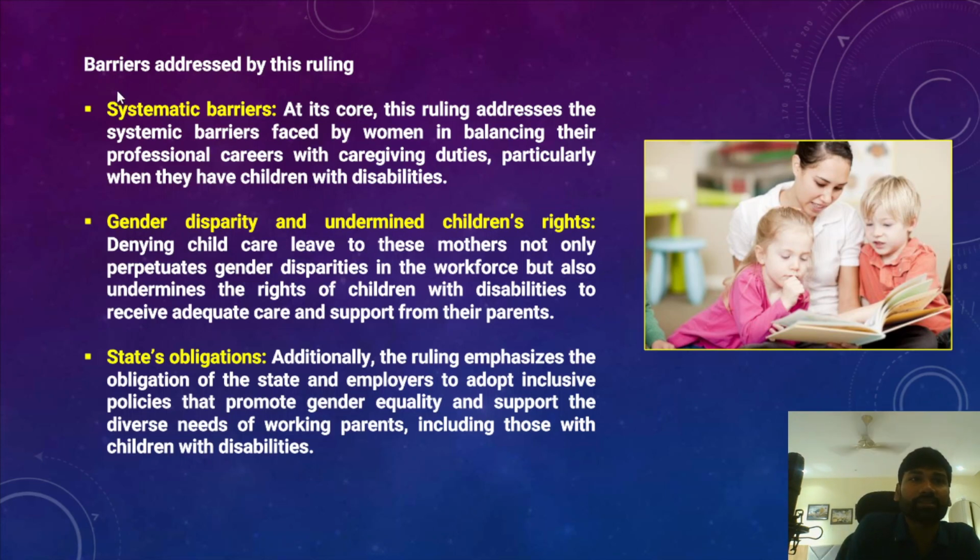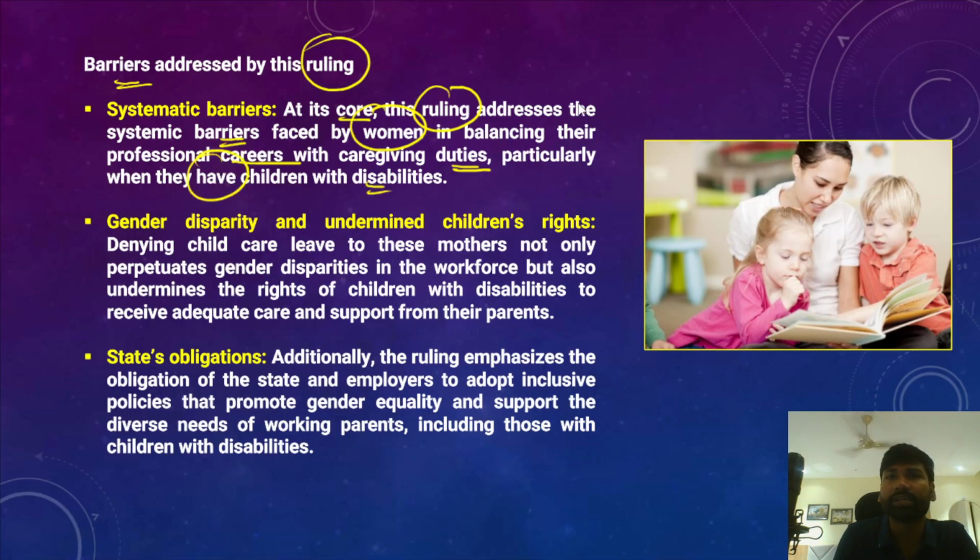There are certain barriers addressed by this particular ruling of the Supreme Court, and one such barrier was the systematic barriers that are still prevalent in society. At its core, the ruling actually addresses the systematic barriers faced by women in balancing professional careers and caregiving duties, particularly when they have children with disabilities. And after that, gender disparity and undermined children's rights. So how have gender disparities undermined children's rights? Because